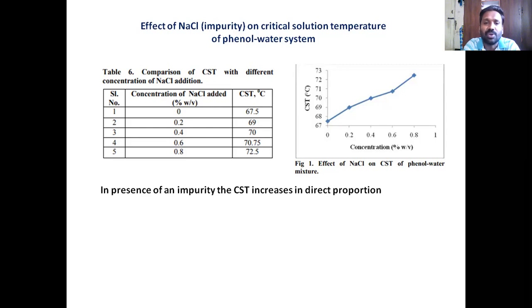But there is a range. You can't increase the concentration of NaCl too much. That range is for the best working condition. Usually that range is, anyways, we work between 0.1 to 1% NaCl in our laboratories. Even in your experiment, the solution of NaCl you make will be ranging between 0.1 to 1%. So that is what comes out. NaCl increases the CST of the phenol water system in direct proportion.